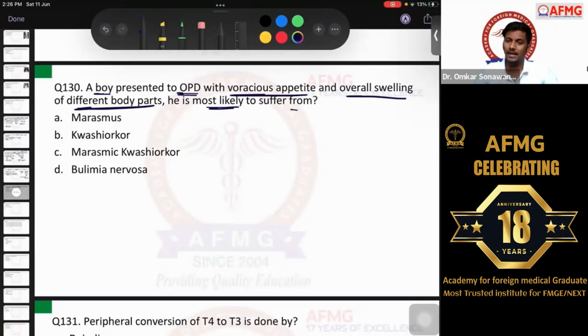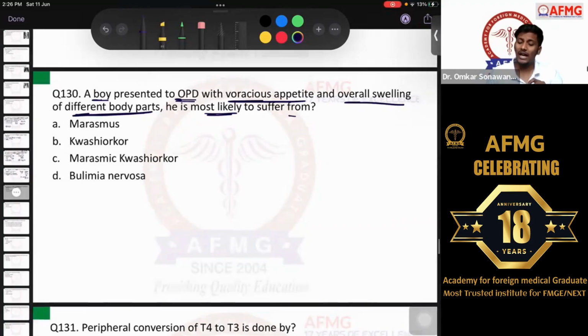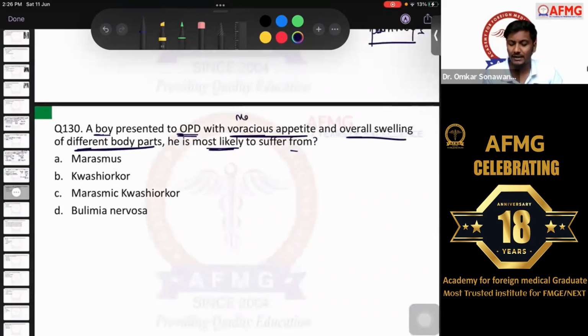So here, most of the people had a confusion. A child who is presenting with voracious appetite. So voracious appetite is usually a feature of marasmus. Okay, voracious appetite is a feature of marasmus, guys. Whereas overall swelling of different body parts is suggestive of edema. So there is a diffuse edema all over the body.